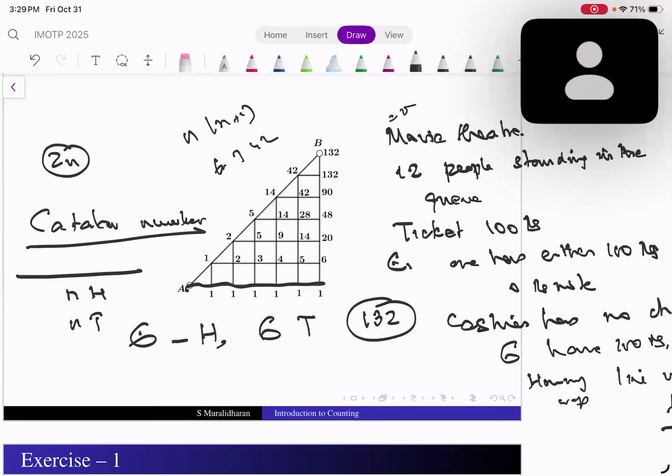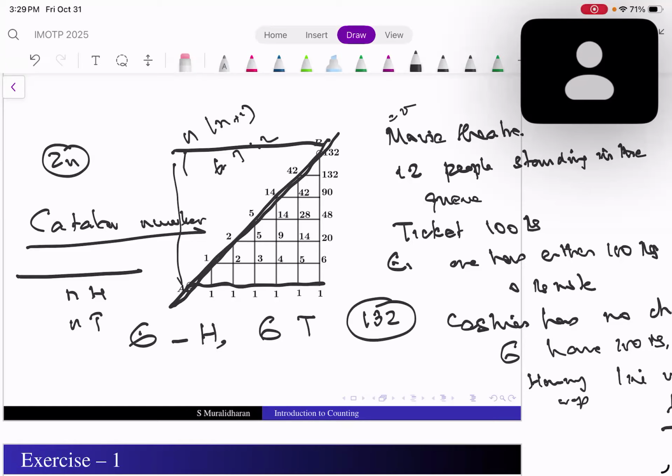Sir, how is it 11? One second, sir. I'll be back. Sir, I got it. You got it? Yes, sir. But this method only applies for a square. That's okay. So this is a square. But I want the ones which are below the diagonal. Yes, sir. For below the diagonal, the answer is 2n into 2n minus 1.